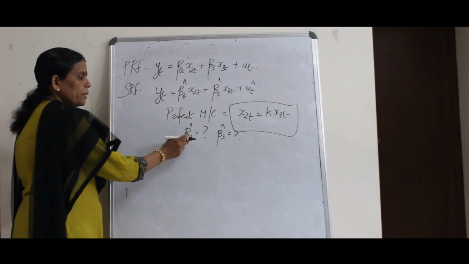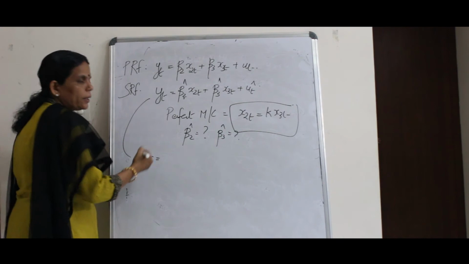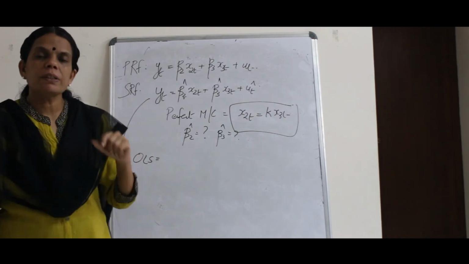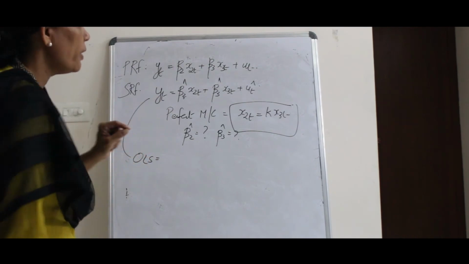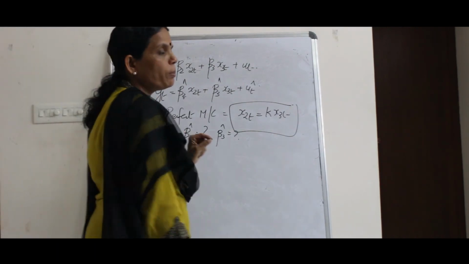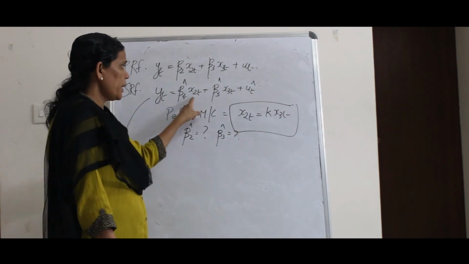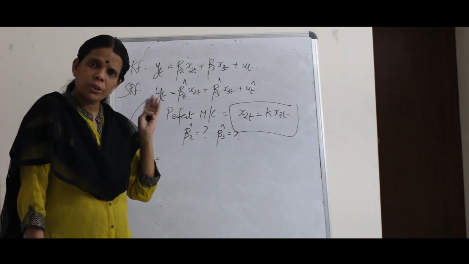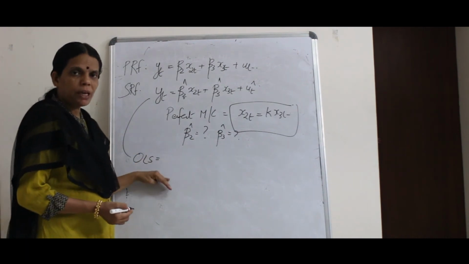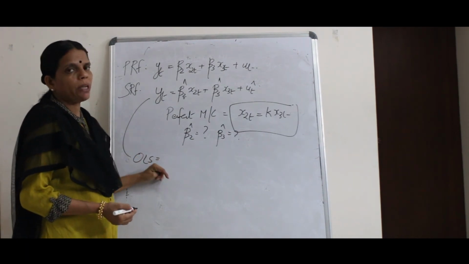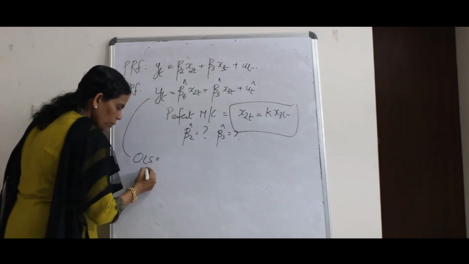So how do you find the value of beta 2 hat here? You will have to apply ordinary least squares. You have studied this in the Gauss-Markov theorem, or in the two variable regression model, where you have y is equal to beta 1 plus beta 2 x plus u. So here you are having two variables and you are using the same procedure. What do you do under OLS? You will minimize the error sum of squares. So first I will write it as, you will have to minimize what?